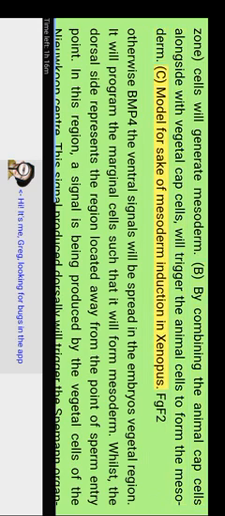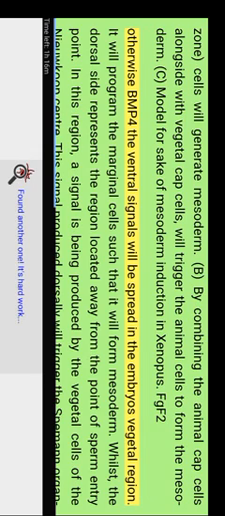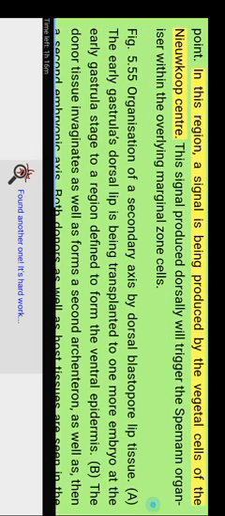See the model for mesoderm induction in Xenopus. FGF2, BMP4: the ventral signals will be spread in the embryo's vegetal region. They will program the marginal cells such that they form mesoderm. Whilst the dorsal side represents the region located away from the sperm entry point. In this region, a signal is produced by the vegetal cells of the Nieuwkoop center. This signal produced dorsally will trigger the organizer within the overlying marginal zone cells.